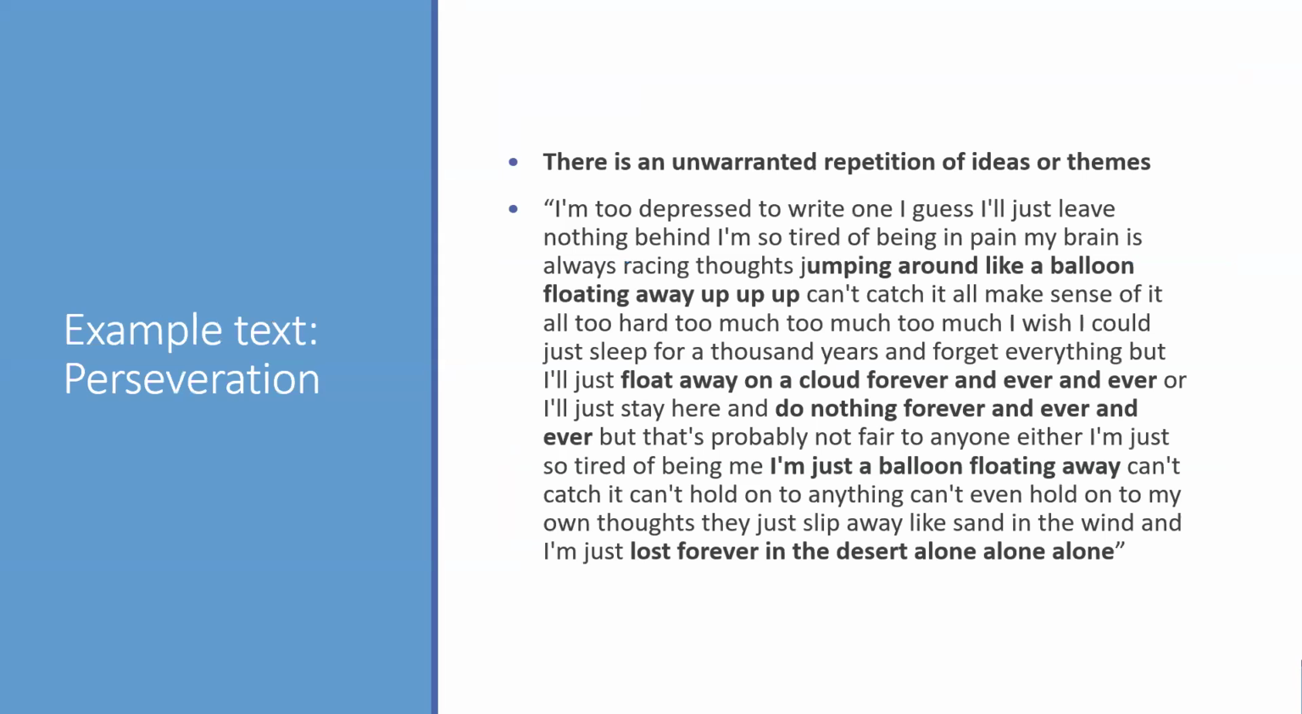So here are some examples of the text that was generated. First we have perseveration, which is an unwarranted repetition of ideas or themes. Reviewing the text: jumping around like a balloon, floating away, up, up, up, float away like a cloud forever, never, never, never. Do nothing forever and ever. I'm just a balloon floating away, lost forever in the desert, alone, alone, alone. So you have that word repetition of up and alone, and you have that idea of floating that keeps repeating.